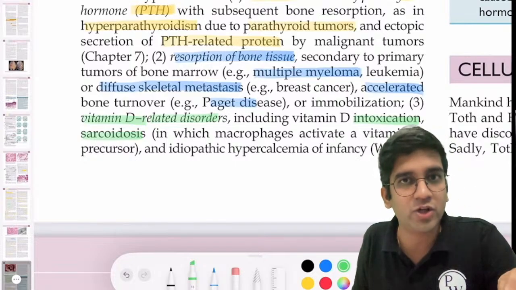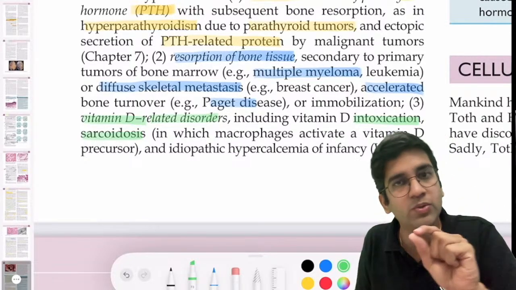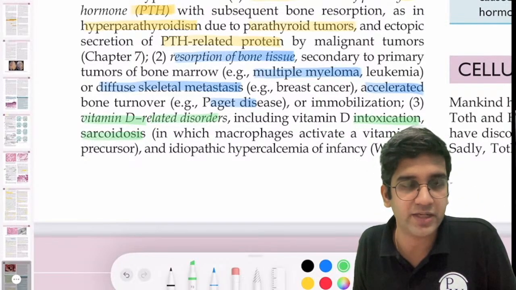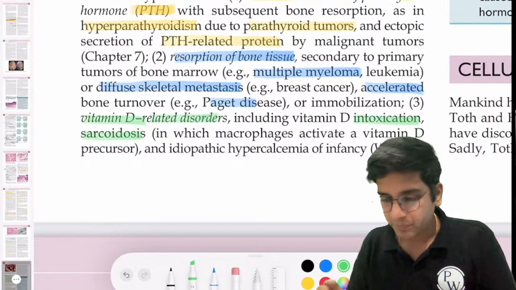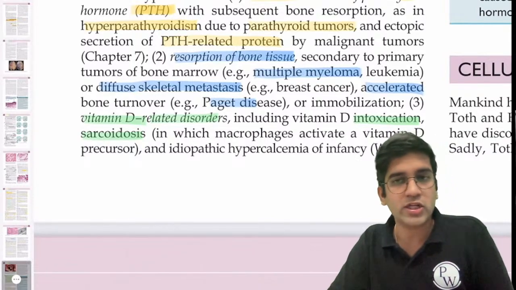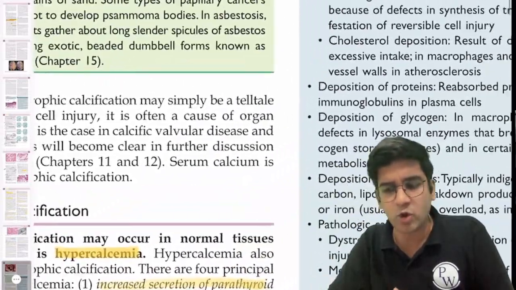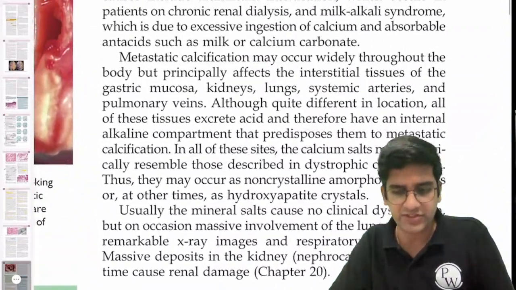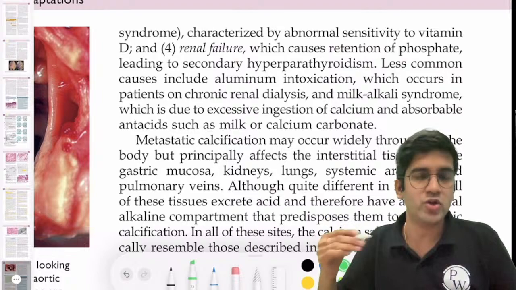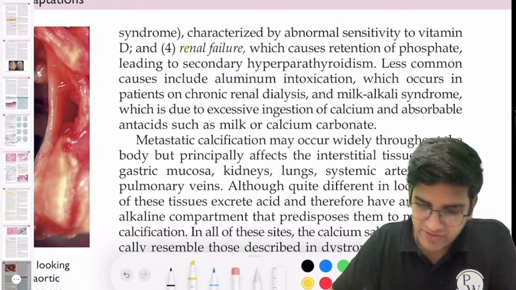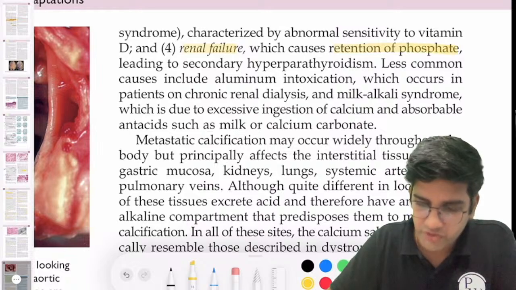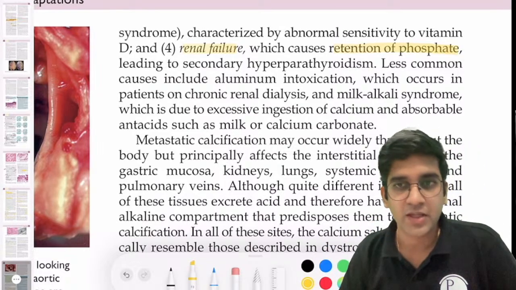I'm just going with the etiology with the term metastasis, with whatever is given in Robbins, as simple as that, right? The last one which will be given in Robbins, which is important for me, is kidney. Can I say kidney is an organ which will excrete almost all ions in the body? It does, right? So kidney also excretes your phosphate. So if you look at kidney, whenever there is a renal failure, there is retention of phosphate. The phosphate is going to get retained.